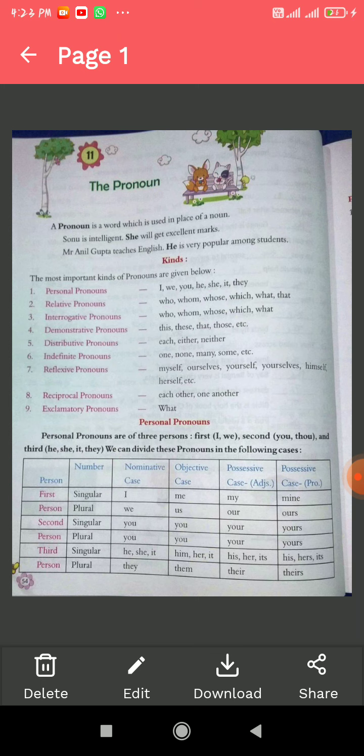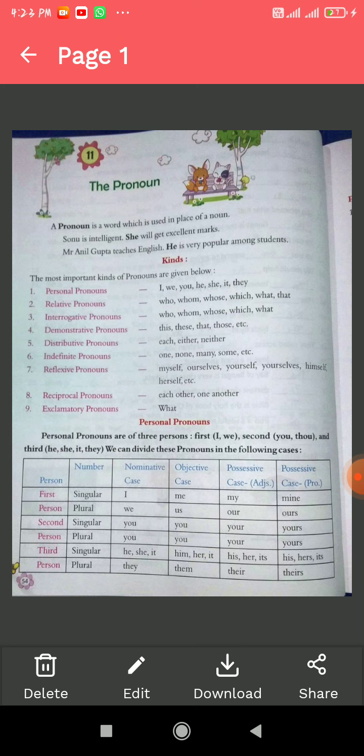In personal pronoun there are three persons. First person: I and we. Second person: you and you. Third person: he, she, it, they. We can divide these pronouns into the following cases. When we convert these pronouns into objective cases, I will become me, we will become us, you will become you, he, she, it will become him, her, it, and they will become them.